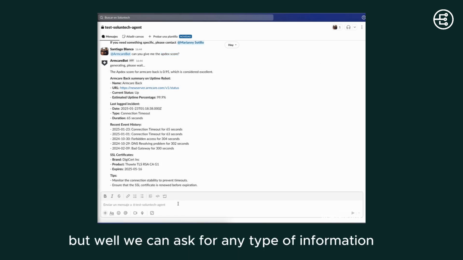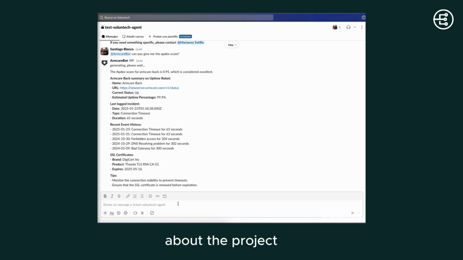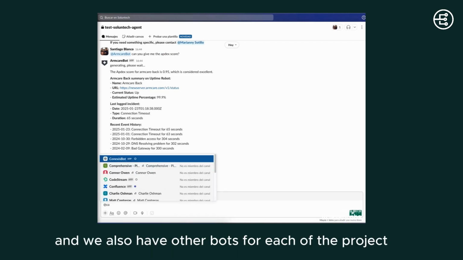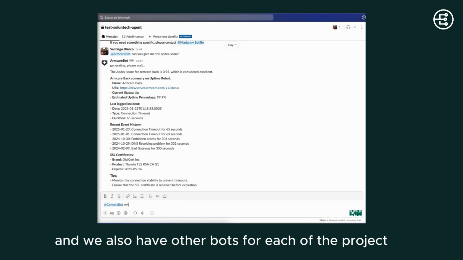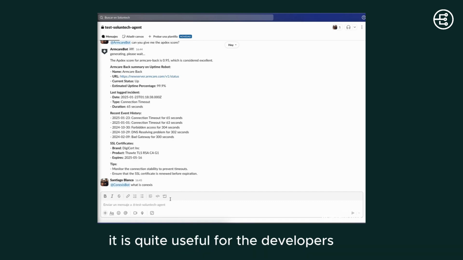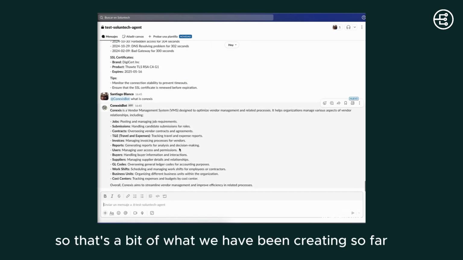But well, we can ask for any type of information about the project. And we also have other bots for each of the projects. In this way, we can access the project information faster, and it is quite useful for the developers. So that's a bit of what we have been creating so far.